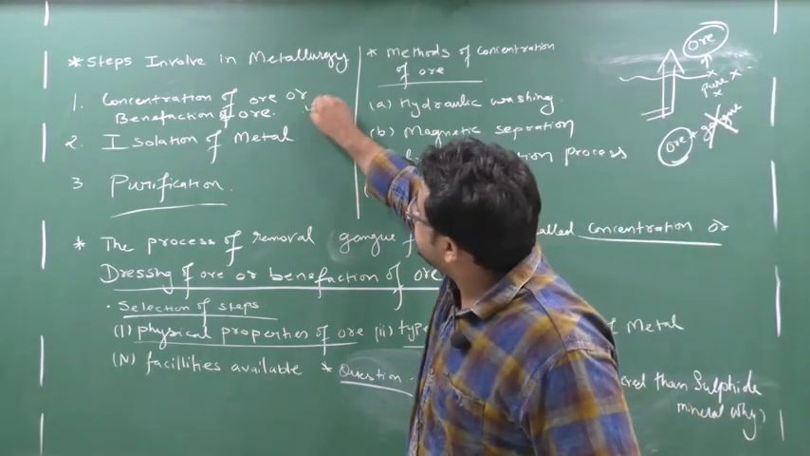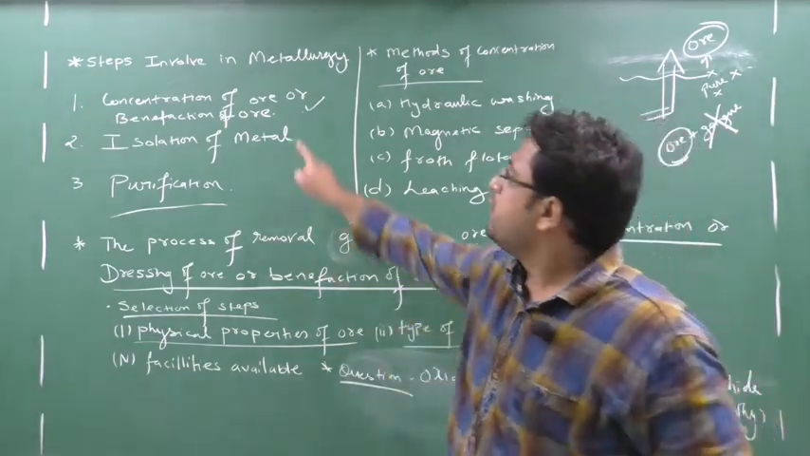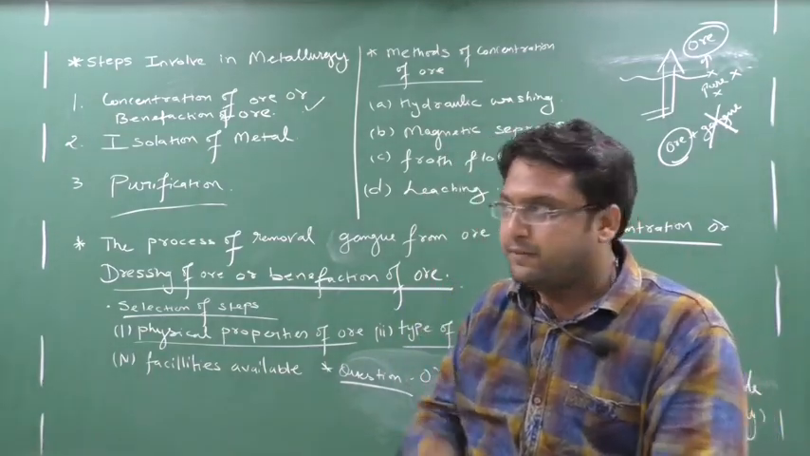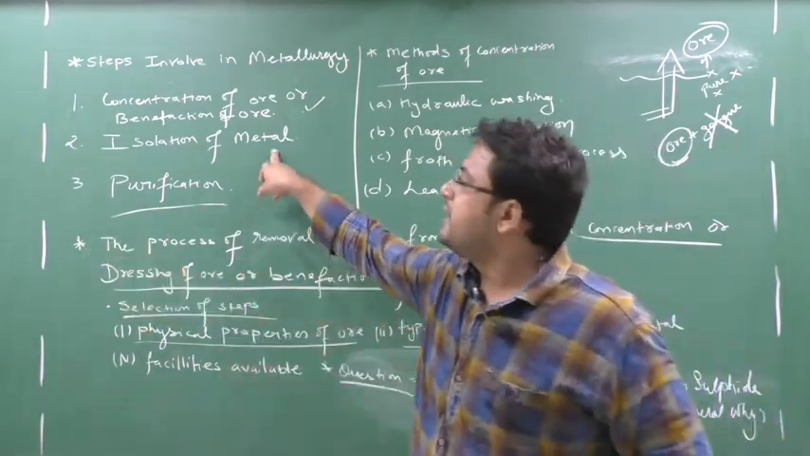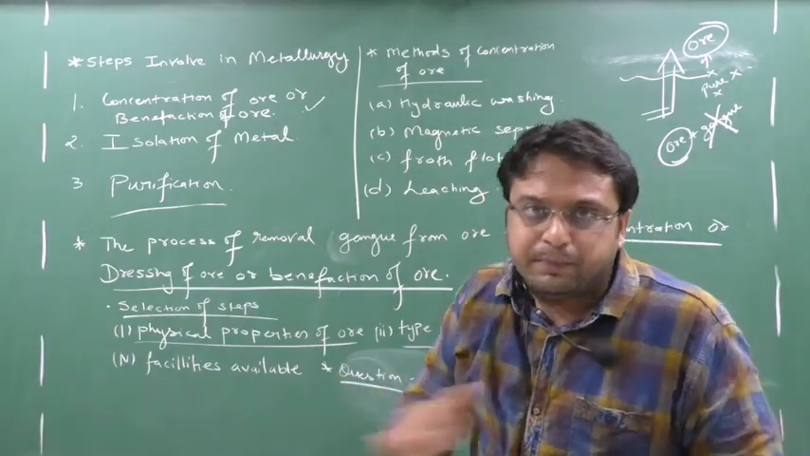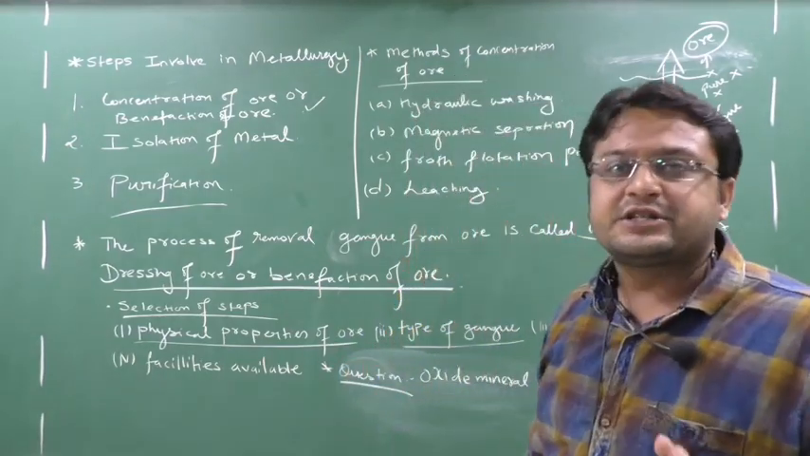So from the first step, I will get what? Pure ore. I will not get metal. Then in the second step, from that ore, I will obtain what? Metal. That's why it is isolation of metal. But that metal is impure, so I will do the purification. So the last step is purification. Clear?